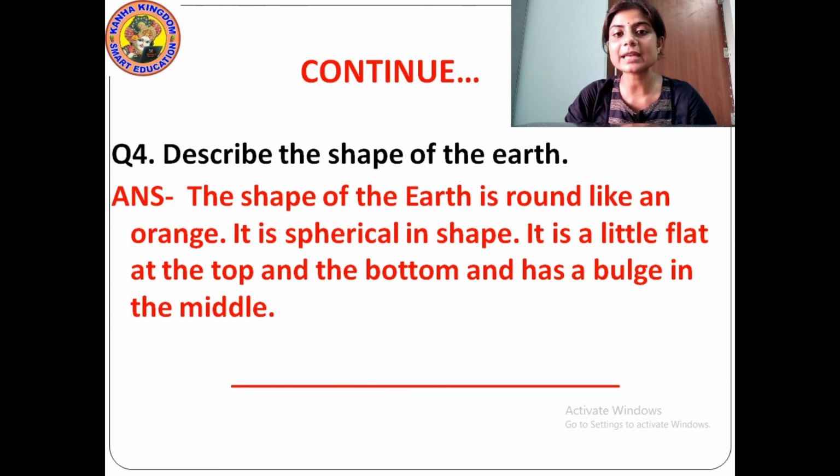At the top and at the bottom it is a little bit flat, and from the middle it is a little bit bulging outward. Okay, and the shape of the earth is spherical, that is round in shape. I repeat once again, describe the shape of the earth. The shape of the earth is round like an orange. It is spherical in shape. It is a little bit flat at the top and the bottom and has a bulge in the middle.